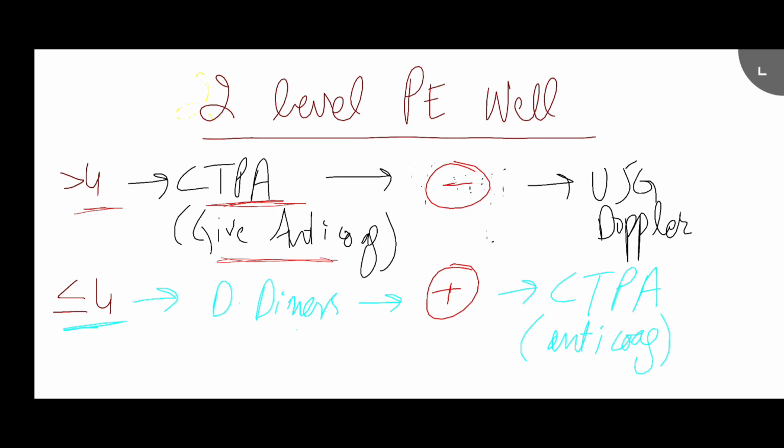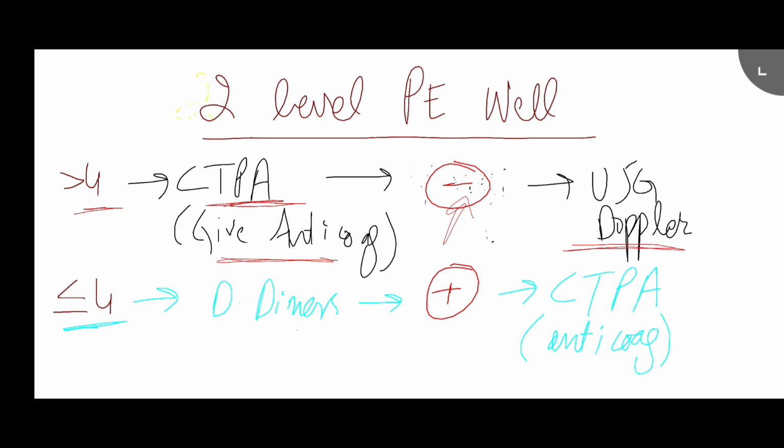Now say, for example, if the CTPA is negative, then what are you going to do? Then you can go for duplex ultrasound of the legs, because as we have discussed, this arises from the deep veins above the knee, and actually it comes from below the knee and then to above the knee, and then from the inferior vena cava to the right heart. So if high probability, go straight for CTPA, give anticoagulation. If negative, do the ultrasound. If the ultrasound comes negative, this means that everything is okay. You can stop the anticoagulation.